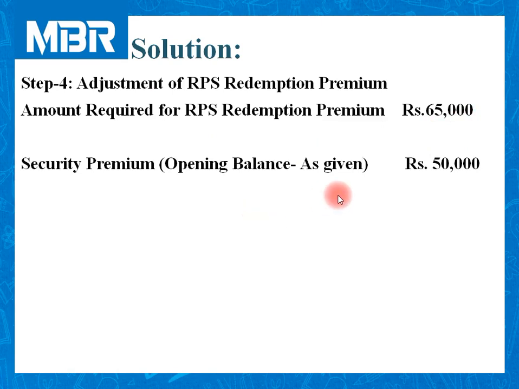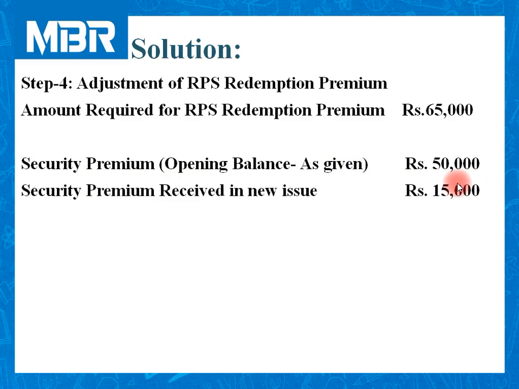Now check the balance sheet given in the question. On the liability side, the opening balance of security premium account is given as 50,000. Security premium received by the company in the new issue, you can check the calculation of step number 3. We have received rupees 15,000 as a security premium on issue of 14% cumulative preference shares.